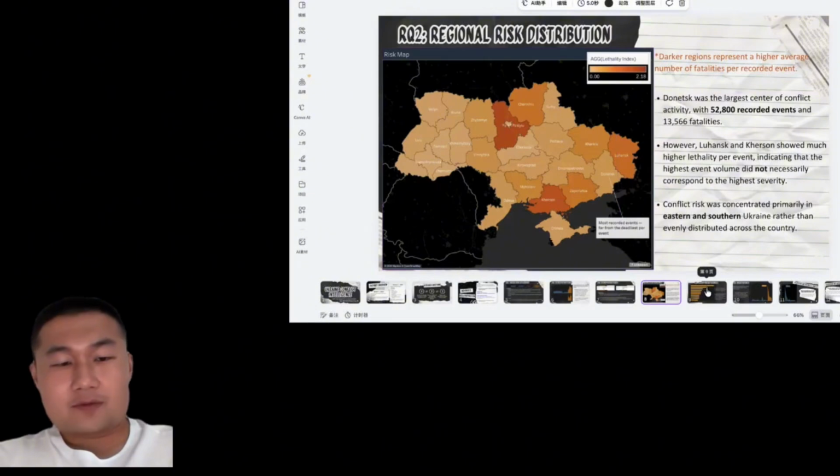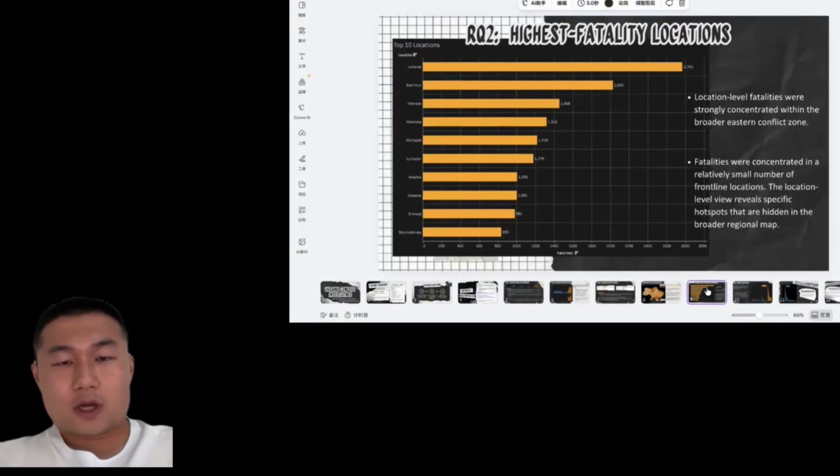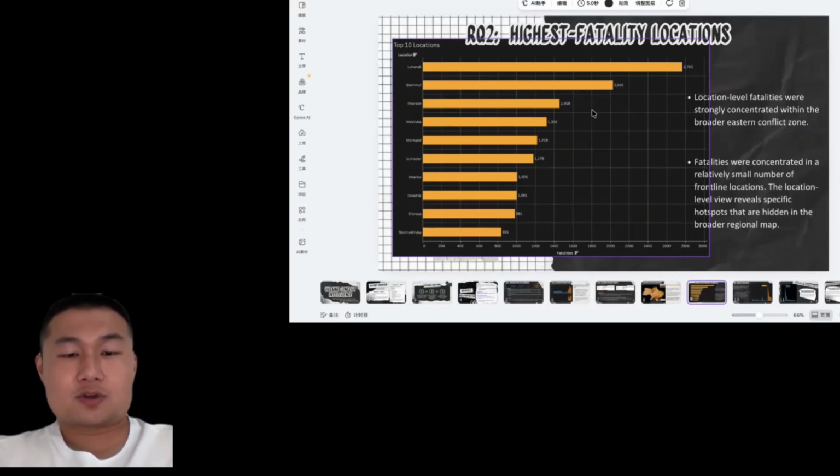After looking at regional patterns, we zoomed into specific locations. We found that fatalities were concentrated in a relatively small number of frontline locations, such as Luhansk, Bakhmut, and Kherson.